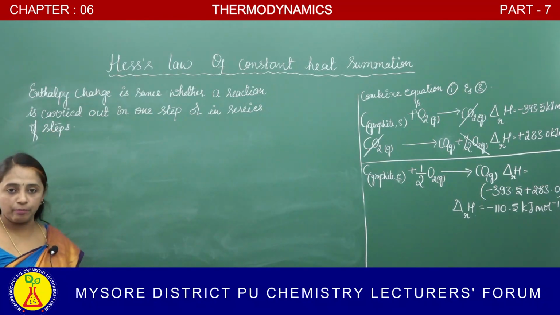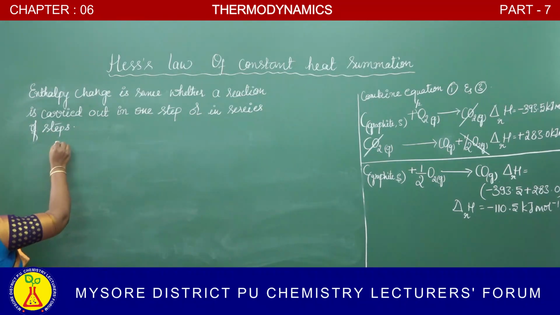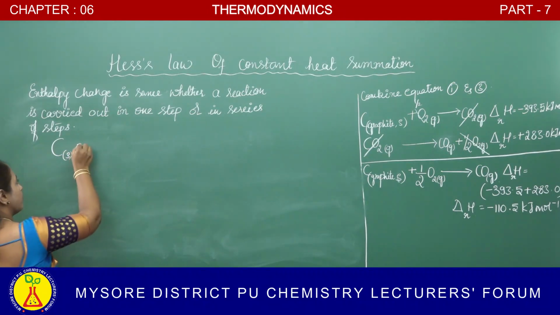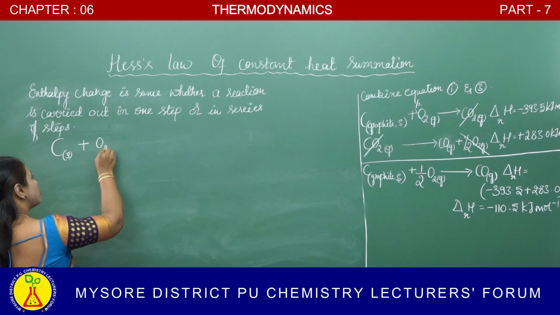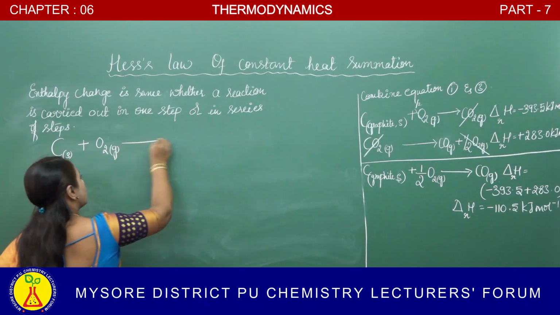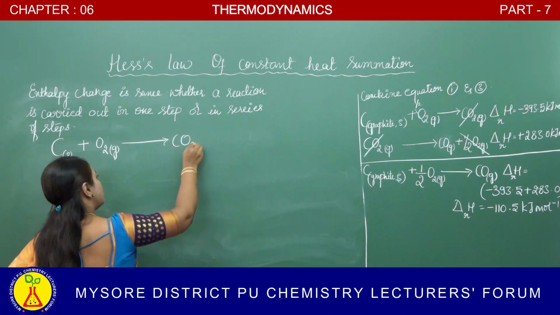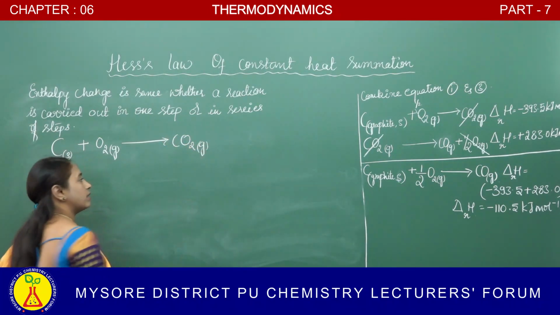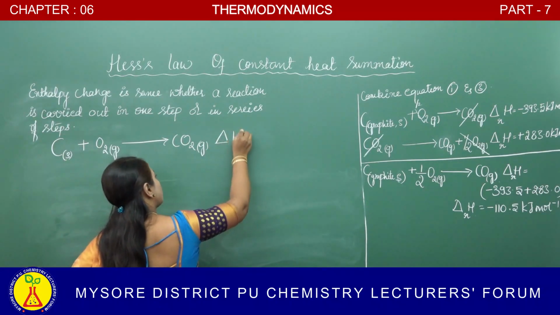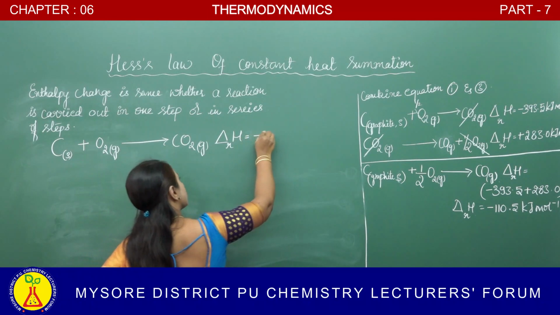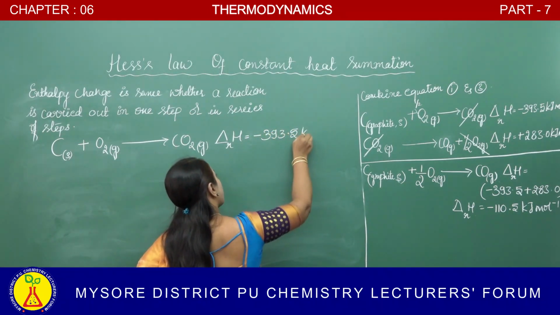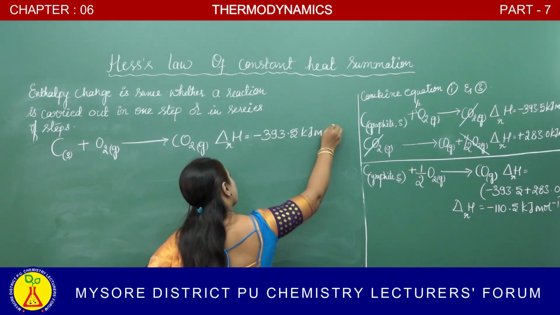So, let us consider the reaction now. Carbon, which is in a solid form, when combines with oxygen, that is in a gaseous form, is converted into carbon dioxide, where the enthalpy of this reaction is minus 393.5 kilojoule per mole.